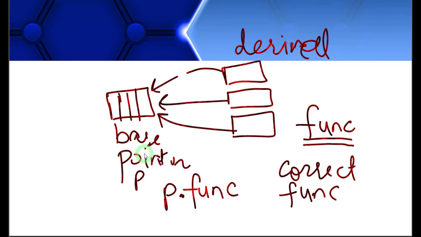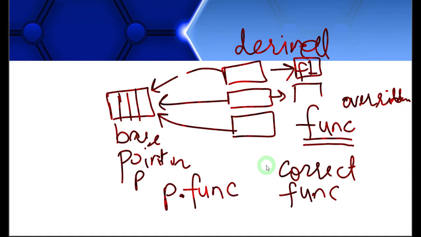Since this function is overridden, it means this function used to have a separate definition for each of these three classes, or as many classes, right? So this function used to be overridden, and the second thing is it used to have separate definitions for all of these classes. For this class, this function maybe was, you can say, f1, and in the second class it can be f2, and in the third class it maybe was f3. The name of all these functions used to be the same, but the definitions were different.